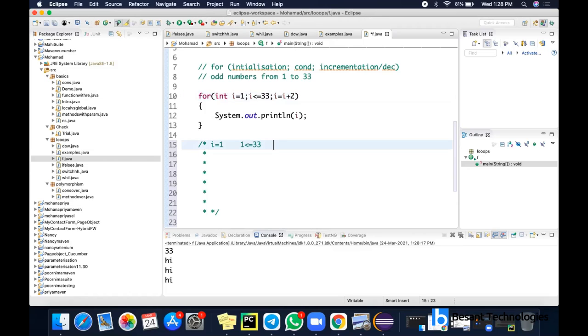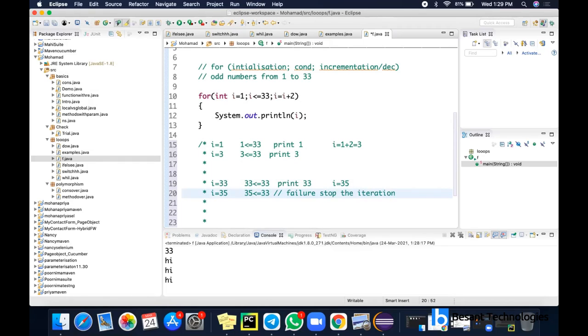So it will come here. It will print 1 and only then the value will be incremented by 2. So now it will be 3. i will be 3, 3 less than or equal to 33. Like that it will keep on going until it reaches 33. i is equal to 33 and 33 is less than or equal to 33, so it will print 33. After that, i will be 35. The condition will fail: 35 less than or equal to 33 is a failure here. So it will stop the iteration.